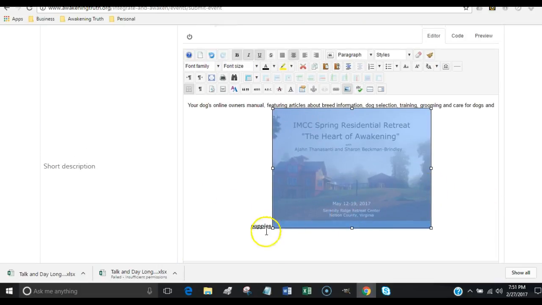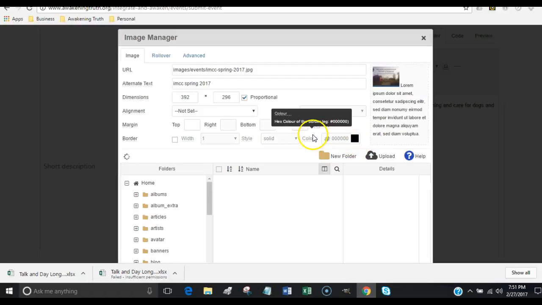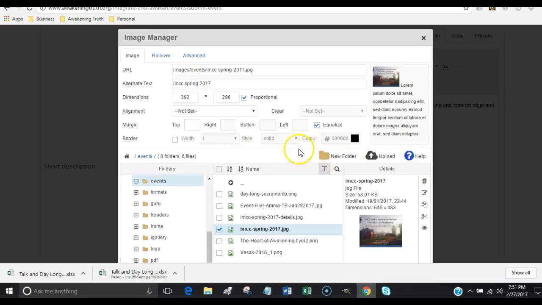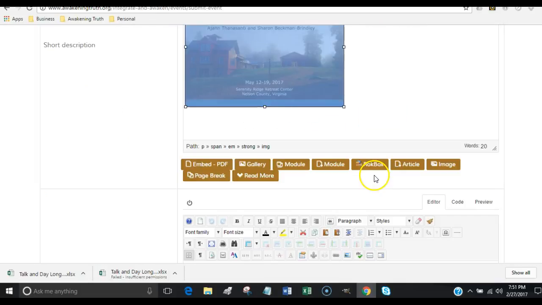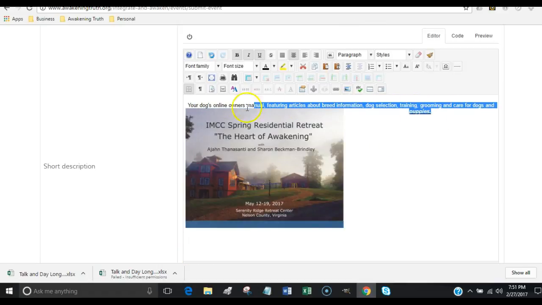You notice how puppies now is down here. There's a way to manage that. If we go back into the images, we can actually set this up to wrap around. So we can say, you know what, we want this picture on the left, and let's go ahead and save that and see what that looks like. All right, so let's take a look at this, and we're not going to center this anymore. We're going to left-hand justify.